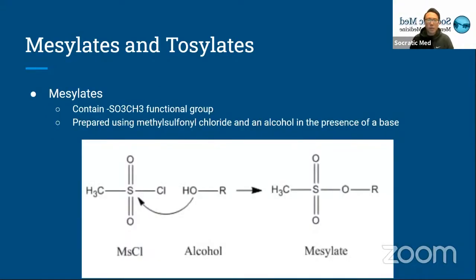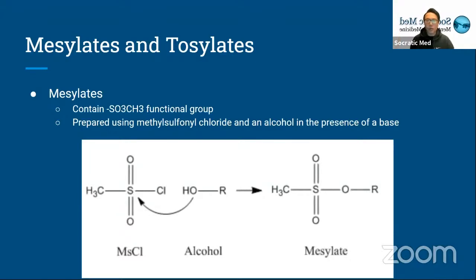So first thing, mesylates. They contain the functional group SO3CH3. So instead of OH, you replace it with an SO3CH3. And this is prepared using methanesulfonyl chloride and an alcohol in the presence of a base.